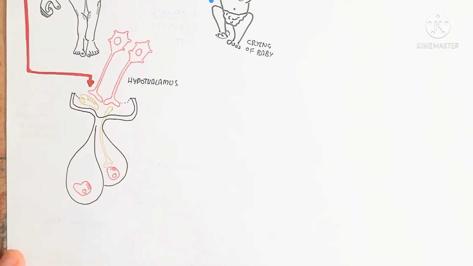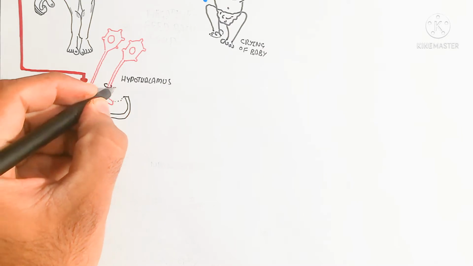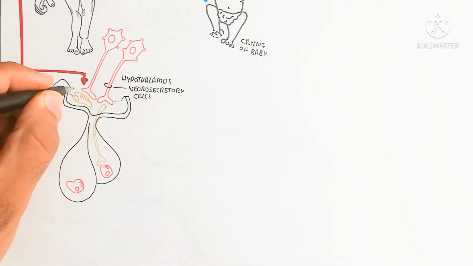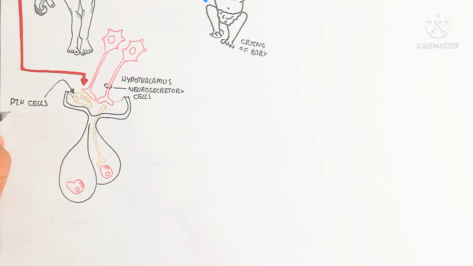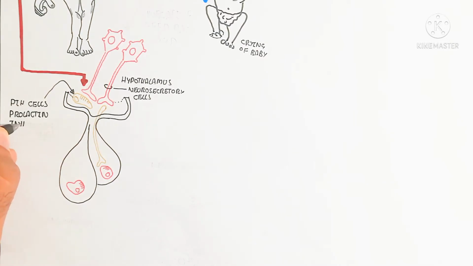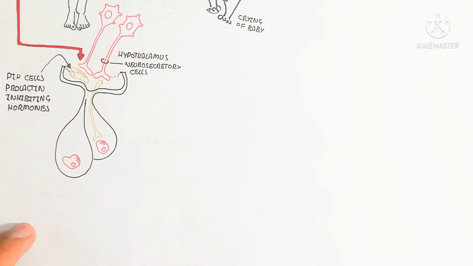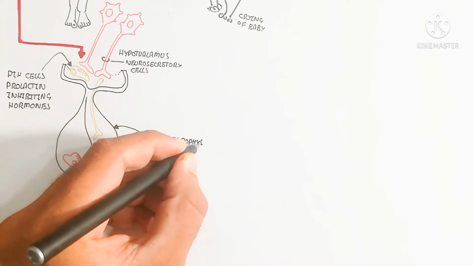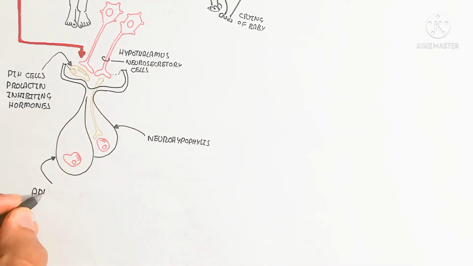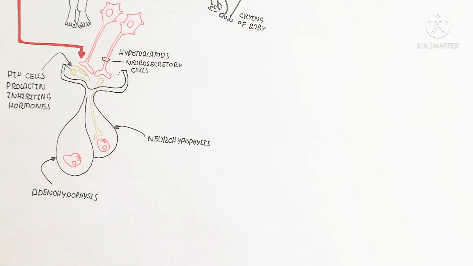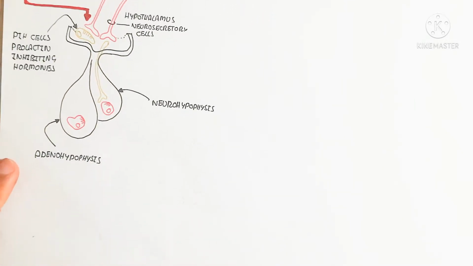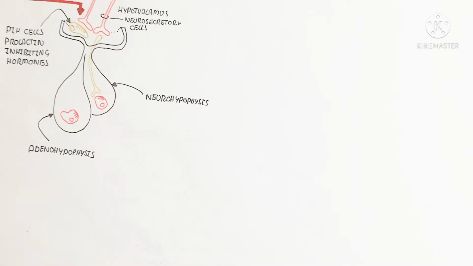Anyhow, the adenohypophysis will release the prolactin, while the neurosecretory cell will stimulate the neurosecretory cells of the posterior pituitary to stimulate oxytocin production. So the cells of the posterior pituitary will release the oxytocin. After the release of oxytocin and prolactin, they work collectively, and in this way the lactation of